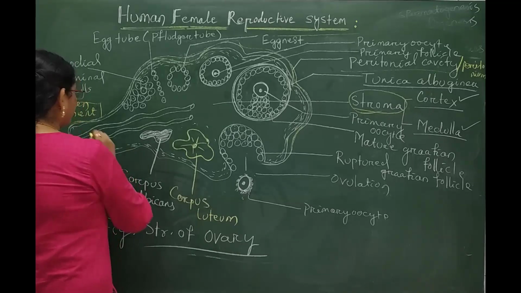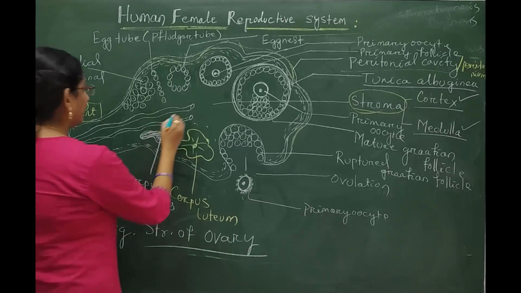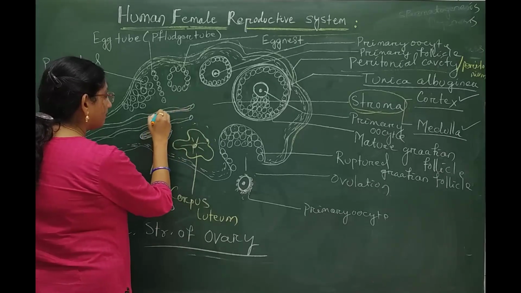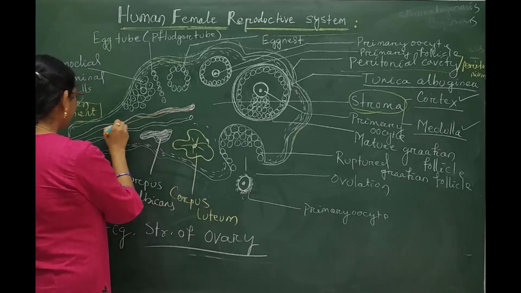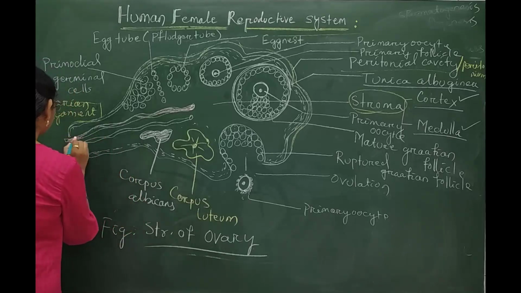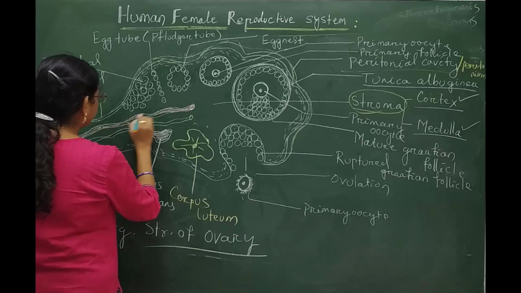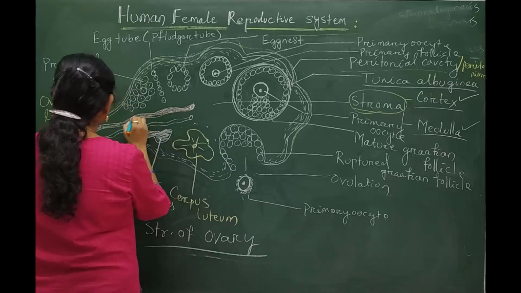At the central part of this ovarian structure, it is supplied with vascular tissue. The blood vessels are also found at the medullary part of this structure.